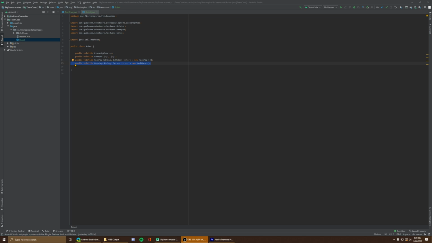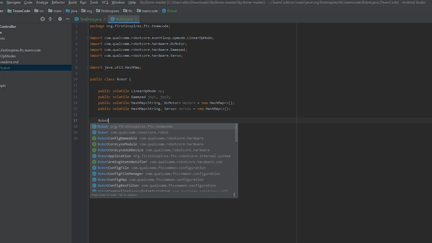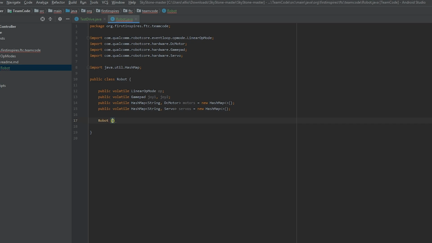We do that using a constructor. Constructors are basically bits of code that run when an object is created. In this case, each time an OpMode is selected. Go ahead and write out Robot, two parentheses, inside of it, LinearOpMode op, and then two squiggly braces. This is a constructor. Inside of it, we can define the variables we set above.